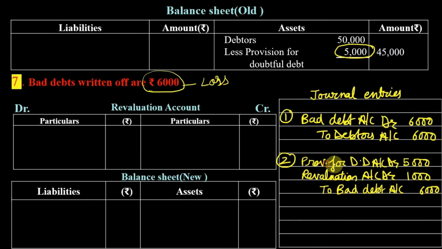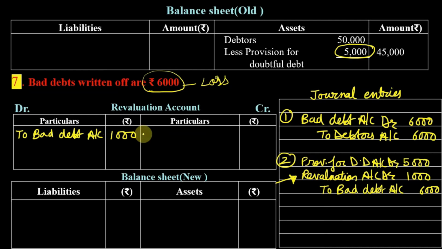So we are using the provision for doubtful debt of 5,000. For the remaining 1,000, we are using the revaluation account. Let us see how this is going to affect the revaluation account. In this journal entry, can you see the revaluation account is debited by what amount? 1,000. So on the debit side of revaluation, I am going to write "To bad debt account", 1,000.